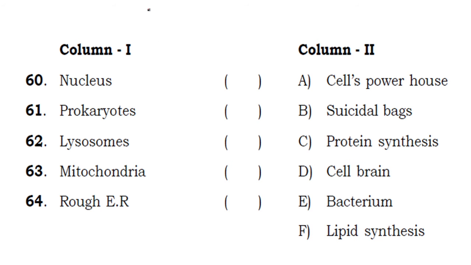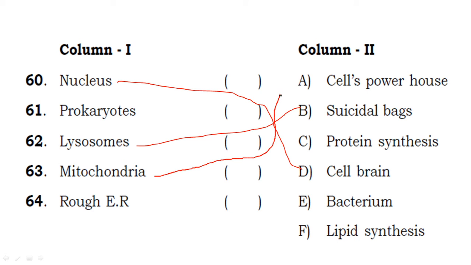So first, the nucleus is considered as the cell brain. First match the known ones. Next, lysosomes are called the suicidal bags. Mitochondria are called the powerhouses of the cell.